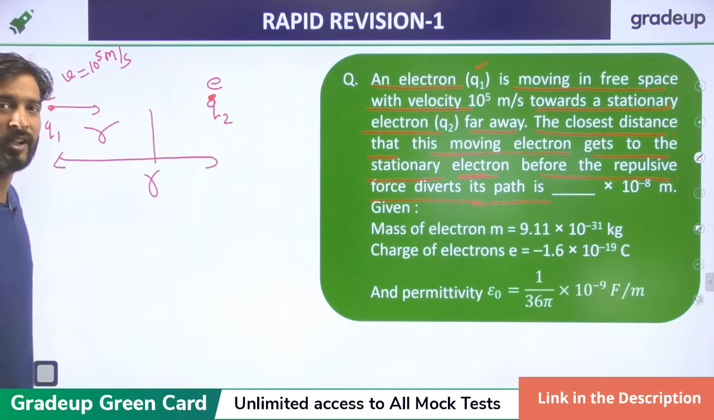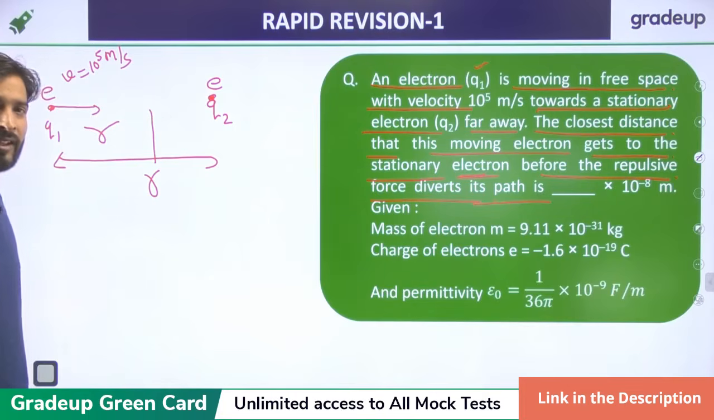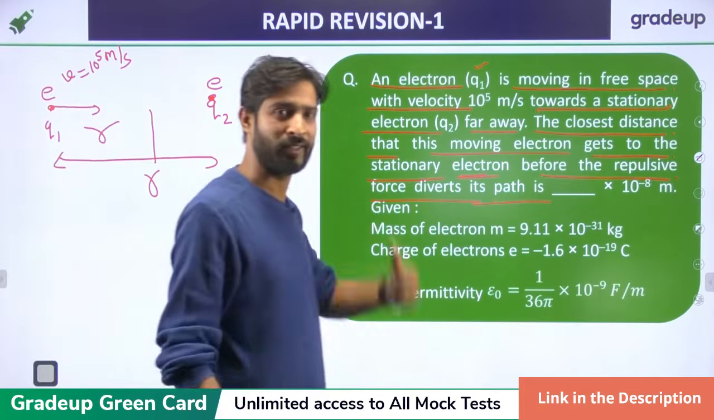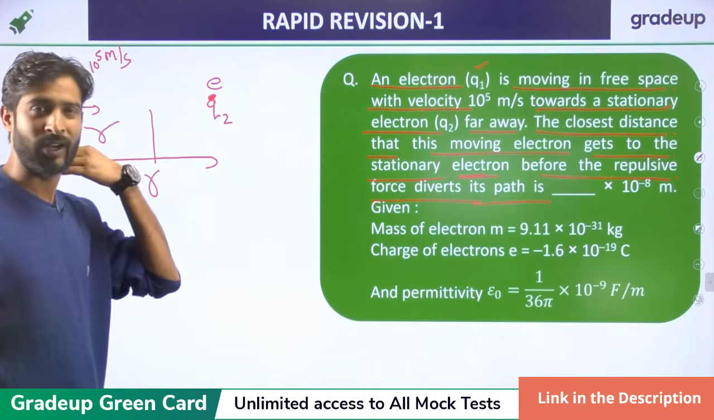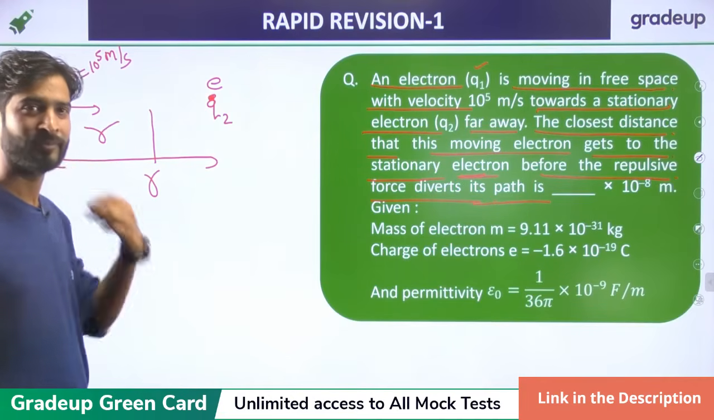So D is independent of epsilon in that formula only, right? In that formula only. But D actually depends on the Coulomb element, right?